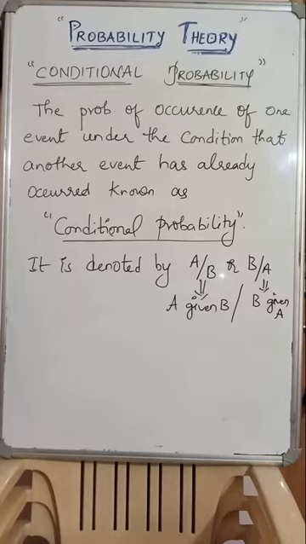What does it mean? Conditional probability is the probability of occurrence of one event under the condition that another event has already occurred. For example, suppose from a set of balls, the first ball has already been selected as red.